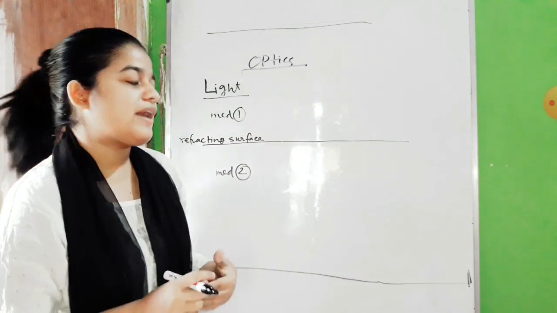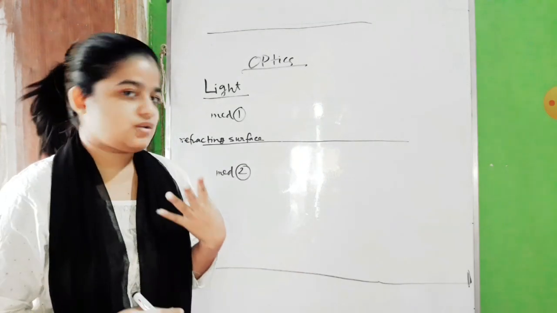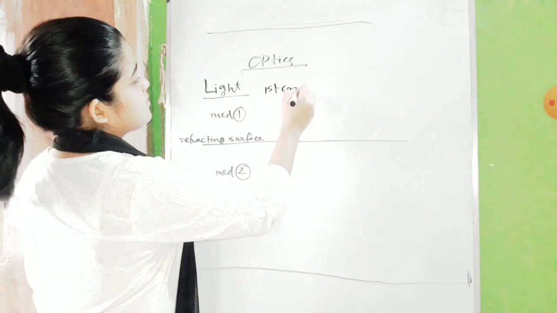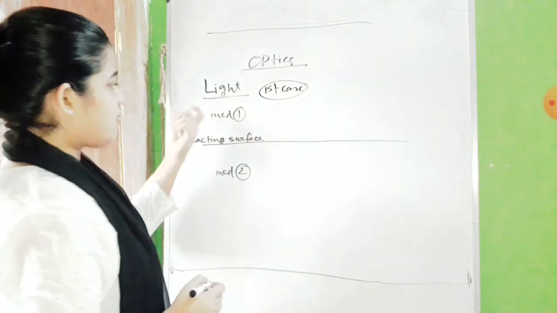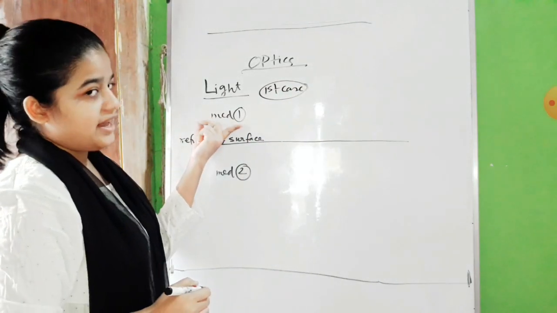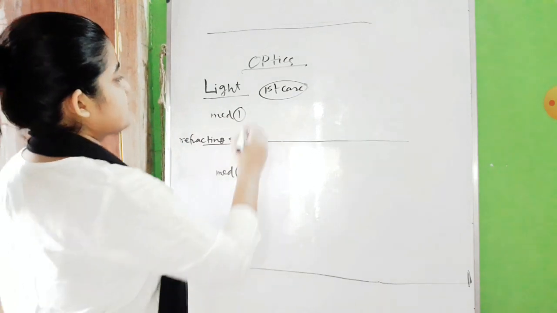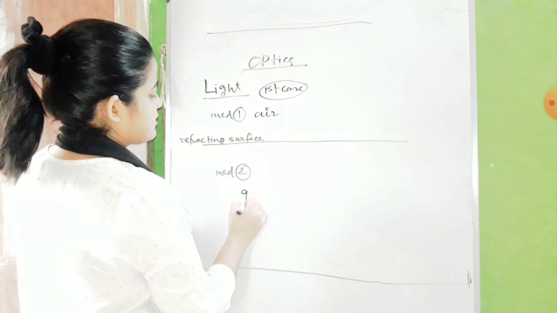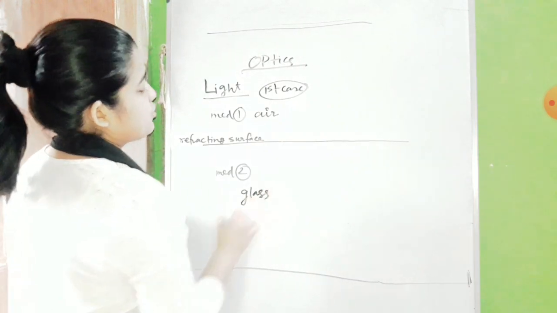How will it change? Depending on that, we have three cases. The first case is when a light ray is traveling from an optically rarer to an optically denser medium. Suppose this medium is air, and this medium, medium 2, is glass.